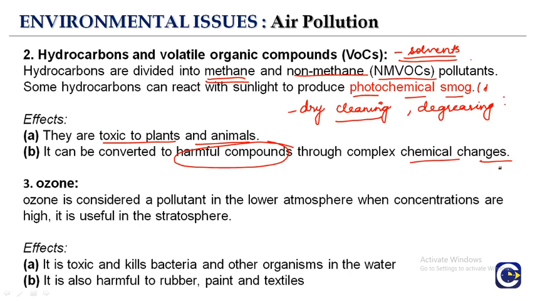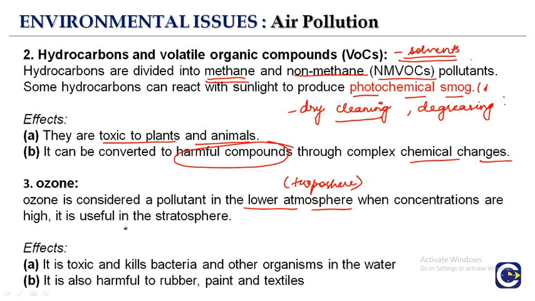Third is ozone. Ozone is considered a pollutant in the lower atmosphere. When we talk about the ozone layer, it protects us from harmful UV rays, right? It is useful in the stratosphere, but when its concentration increases it acts as a pollutant in the lower atmosphere layer, that is the troposphere, right?